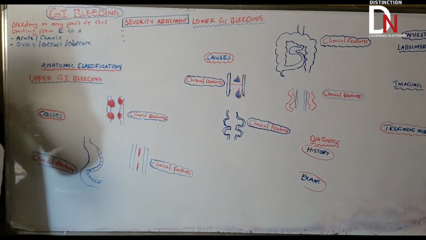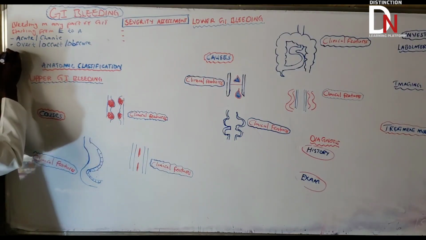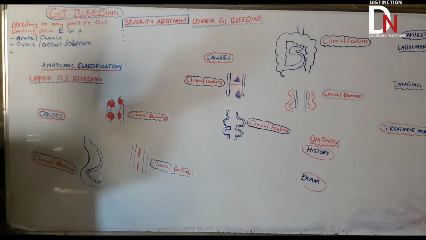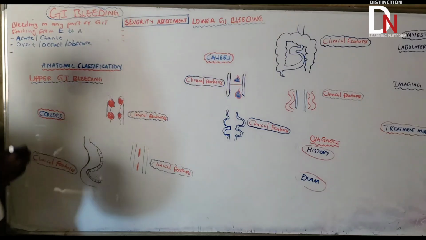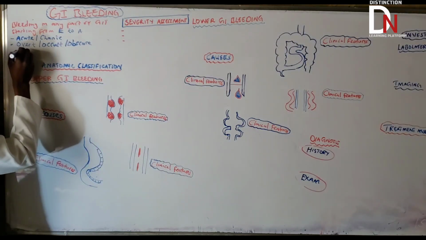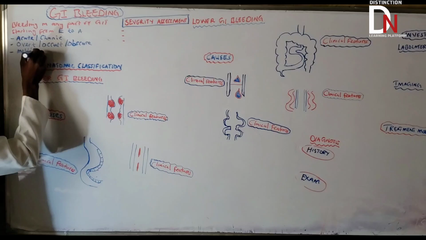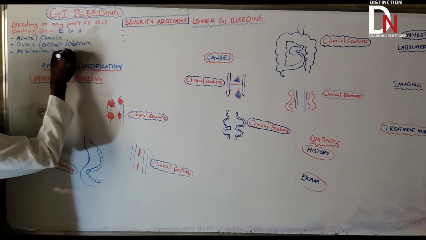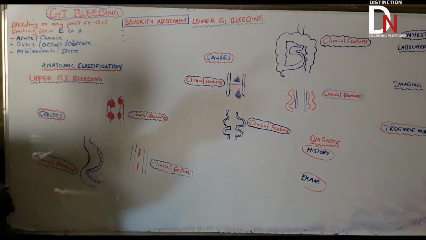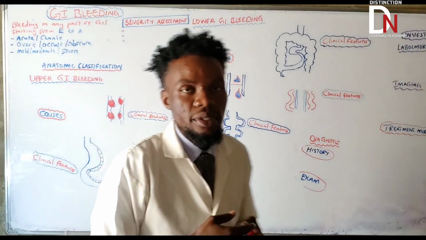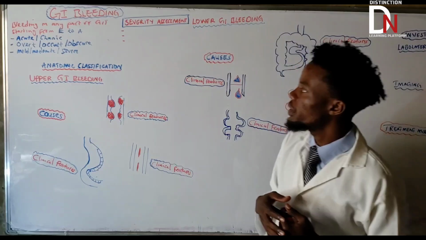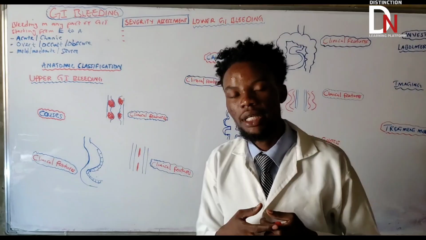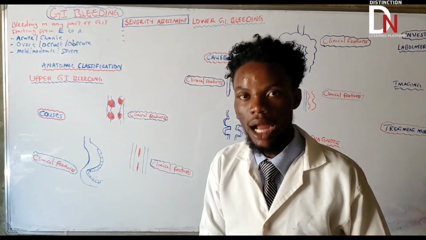So apart from acute, chronic, overt, occult, and obscure, there is also another one, according to severity. Bleeding can also be classified according to severity. If it's according to severity, we are going to say mild bleeding, moderate bleeding, and severe bleeding. Those are the classes that they use sometimes. They can use acute or chronic, overt, occult, or obscure, or they can use mild, moderate, and severe type of GI bleeding.